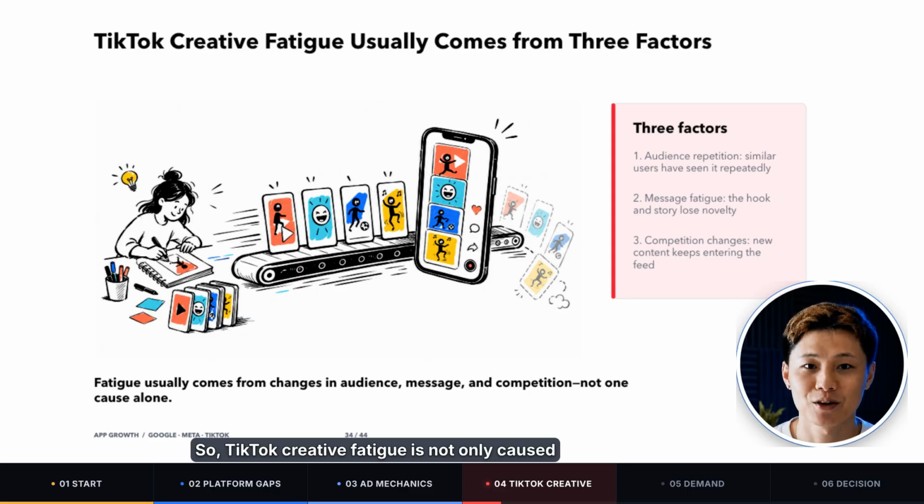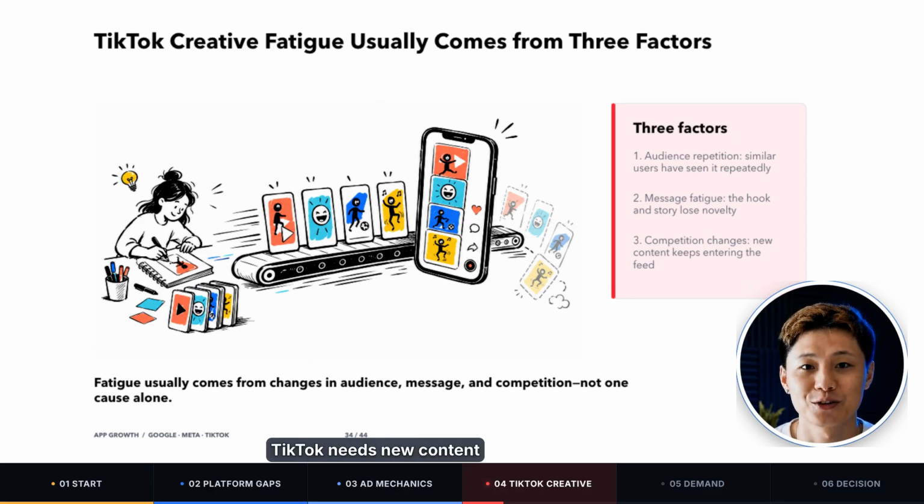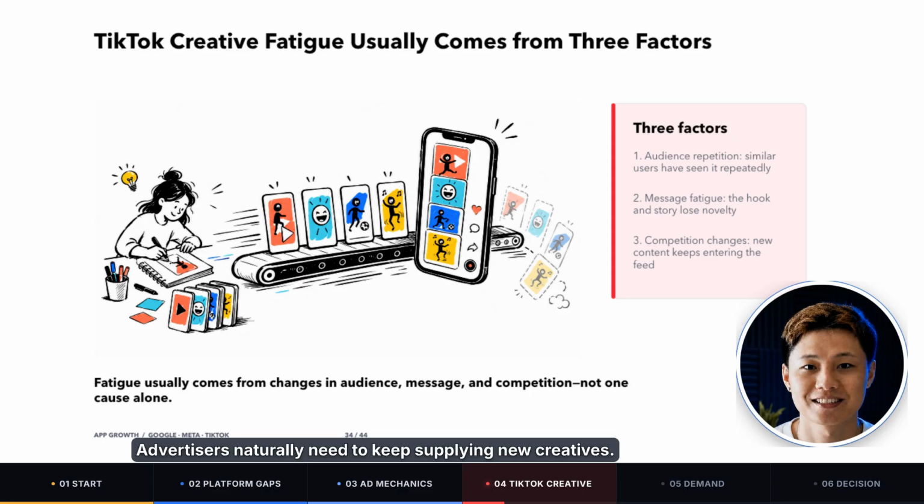So, TikTok creative fatigue is not only caused by audience saturation or rising frequency, it is also connected to the platform's overall demand for fresh content. TikTok needs new content. Users expect new content. Advertisers naturally need to keep supplying new creatives.